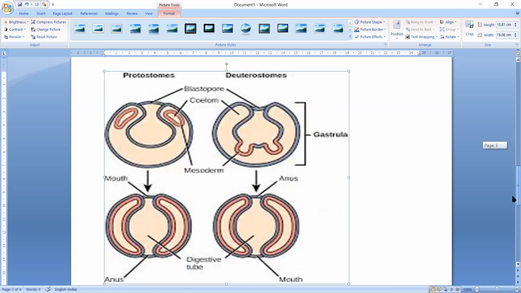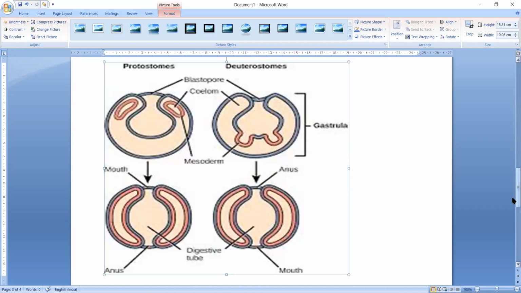Now next we move to protostomia, or the schizocoelomates. Schizo means splitting. If you see in this diagram, protostomia is written, protostomes. All schizocoelomates are protostomia.